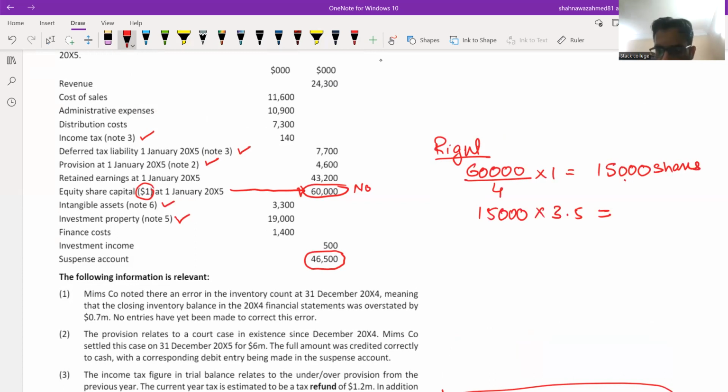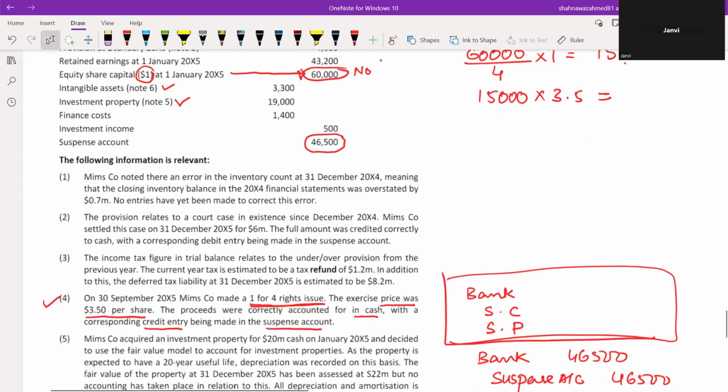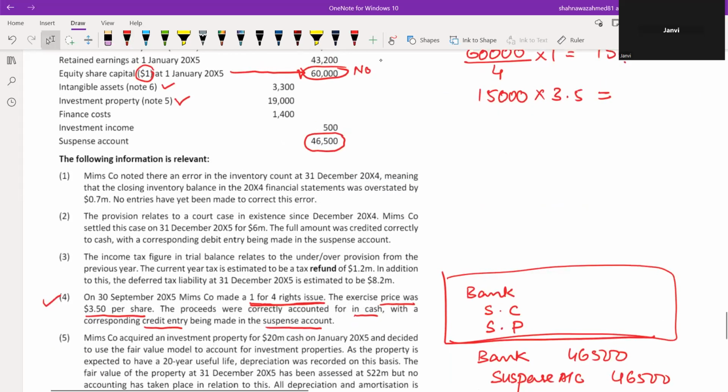Let me check. What is the value? 15,000 into 3.5, that is 52,500.